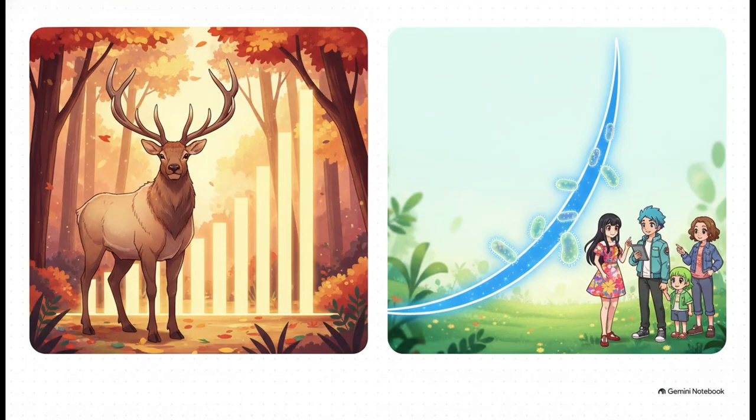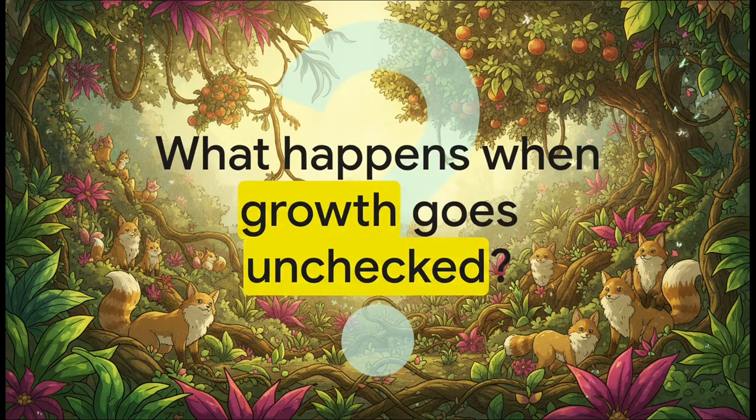Depending on the species, this population growth takes on different shapes. First, you've got geometric growth. This applies to your periodic breeders, like the Thule elk. They have very specific mating seasons, which results in this sort of staggered, step-like J-shaped curve over time. On the flip side, we have exponential growth. This happens with continuous breeders, like bacteria or us humans. This results in a much steeper, rapid J-shaped curve. But here is the absolute golden rule for both of these models. They literally only happen when resources are practically limitless. Both of those models lead to explosive, rapid growth.